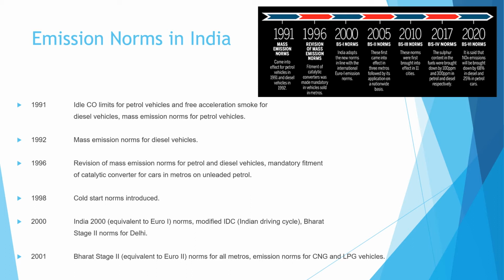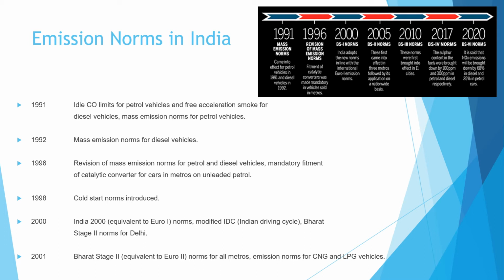Next, in the year 1992, the norm was the mass emission norm for the diesel vehicle. In the year 1996, revision of mass emission norms for petrol and diesel vehicles, and a mandatory fitment of catalytic converter for cars in metros on unleaded petrol.